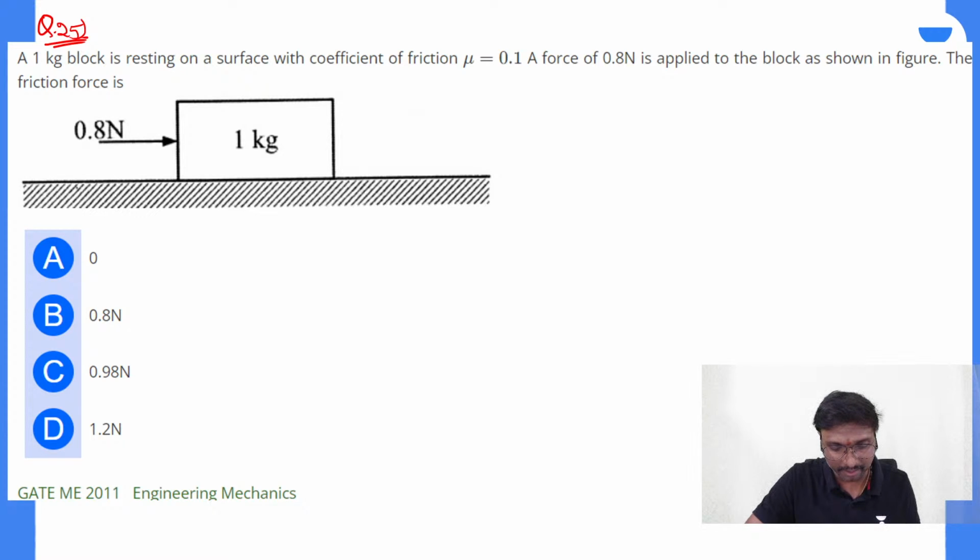Somebody calculate this and tell me. Somebody write your option for this. Solve this question and write your option, everyone.